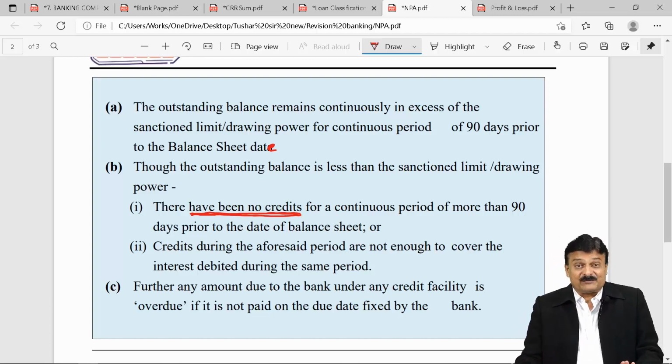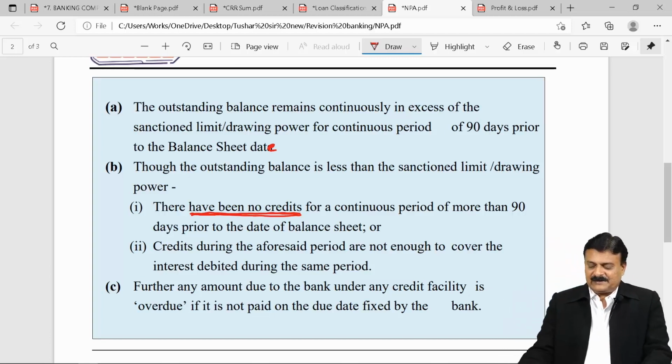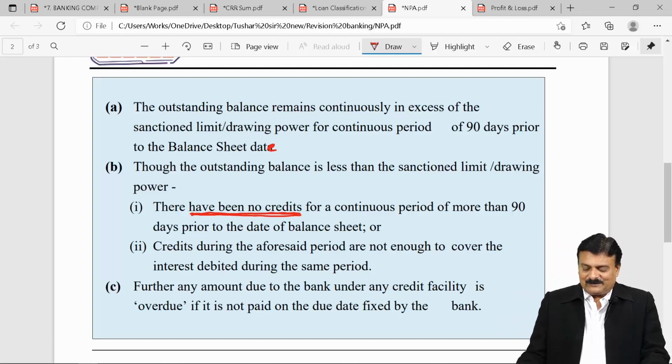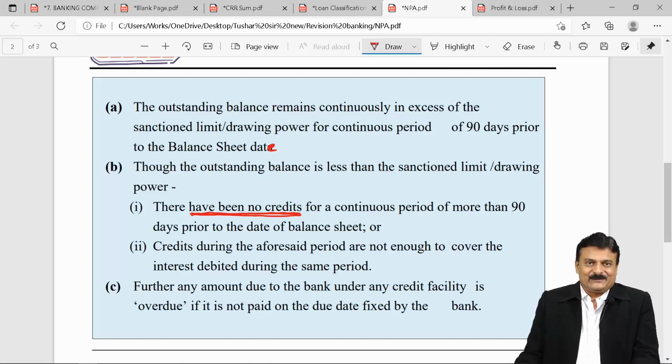There have been no credits, meaning no payment, no repayment at all, for a continuous period of more than 90 days prior to the date of balance sheet. Or credits. First one was no payment at all. And the second one, suppose there is some payment. I have given you some repayment, some credit. Credits during the aforesaid period are not enough even to cover the interest debited during this period. In this period of 90 days, suppose interest debited is 40,000. Forget about the principal. Interest debited on overdraft or cash credit by a bank is 40,000, and I repaid you only 10,000.